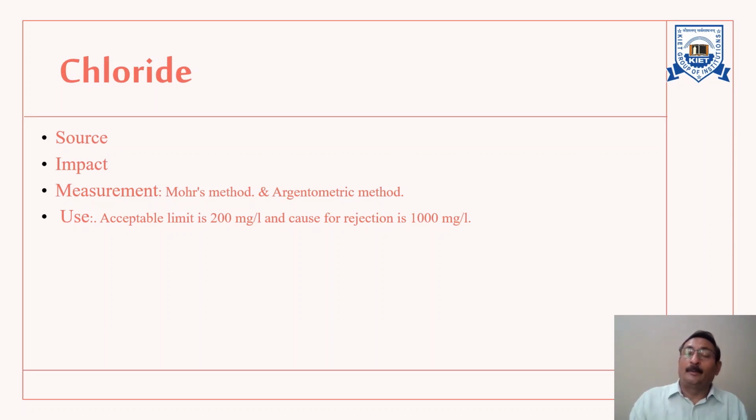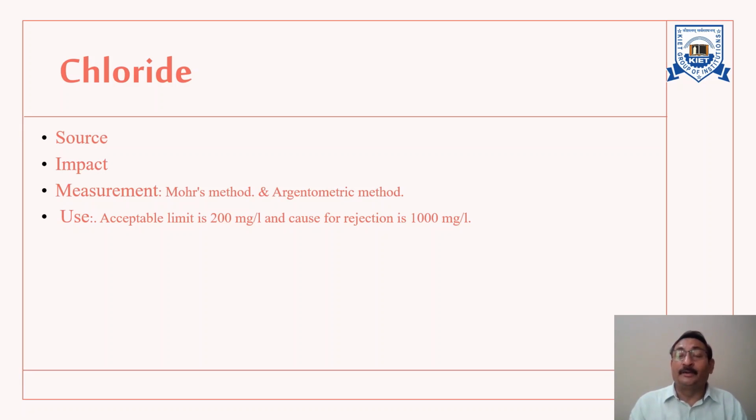The next parameter is chloride. As for the source, chloride, which is a compound of chlorine with other elements, is present most of the time in natural water and agricultural or irrigation return, and the range of concentration is very wide.